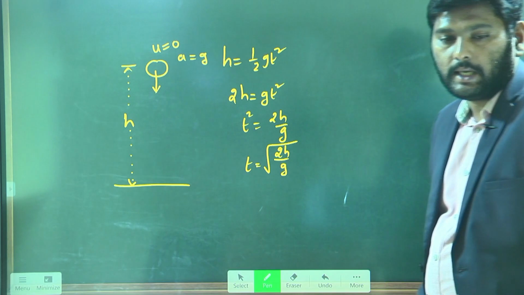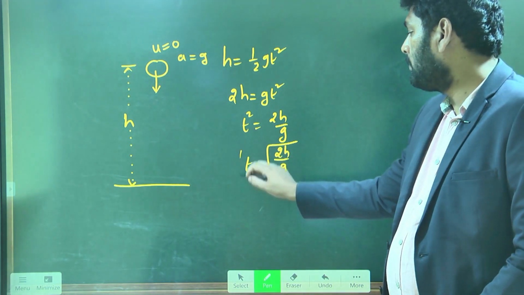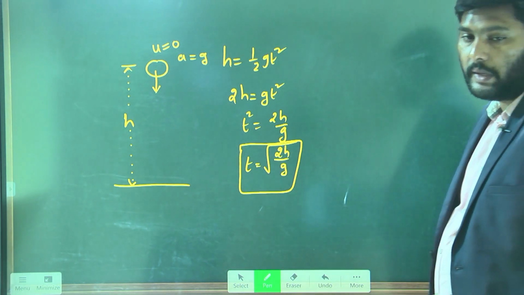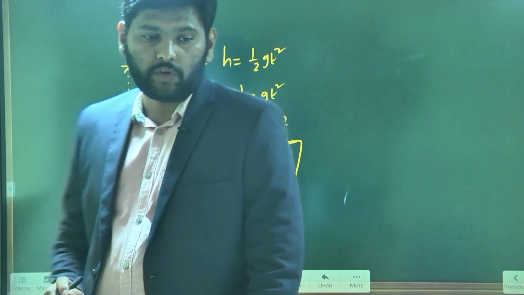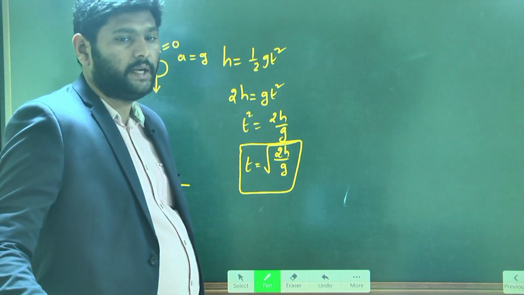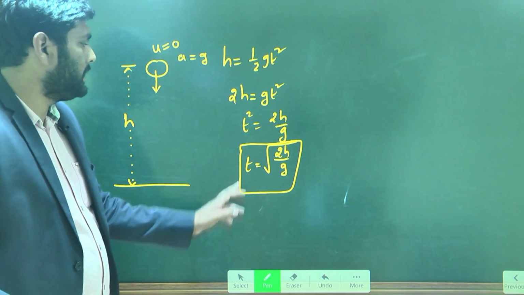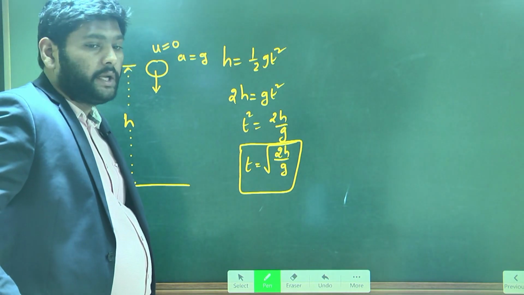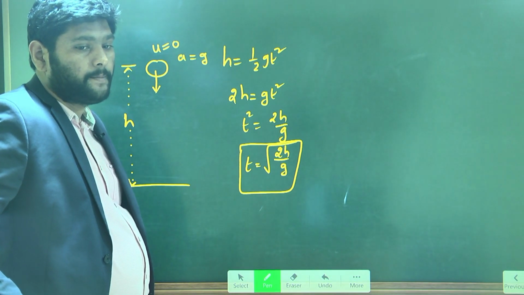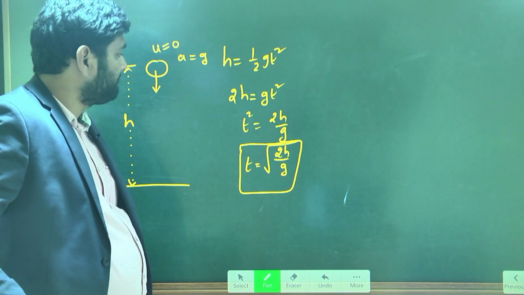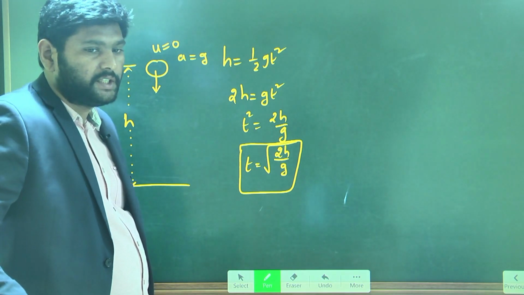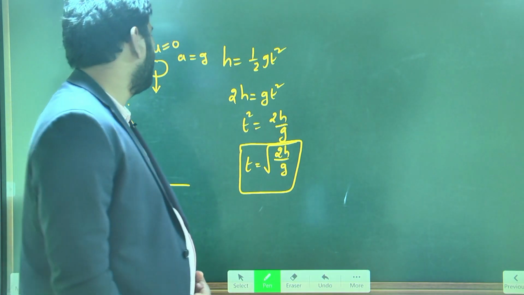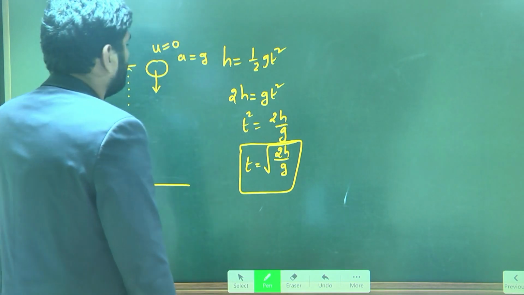This is the time taken to reach the ground. This is the formula for the time taken to reach the ground from a certain height h. This is the t. Time taken to reach the ground is what? Under root of 2h by g. Understand, Chaitanya? Yes, sir.